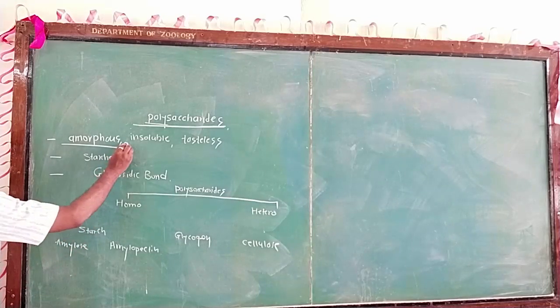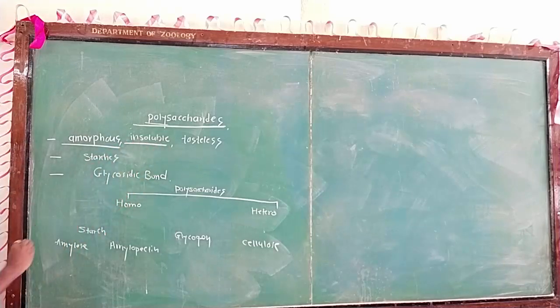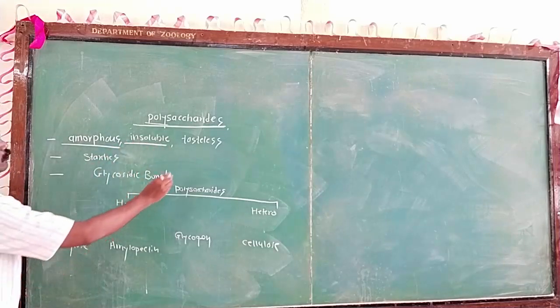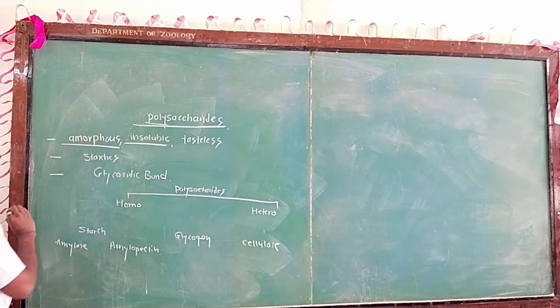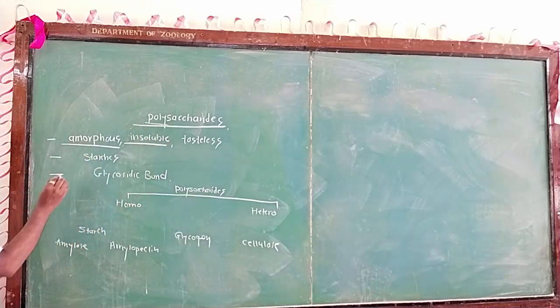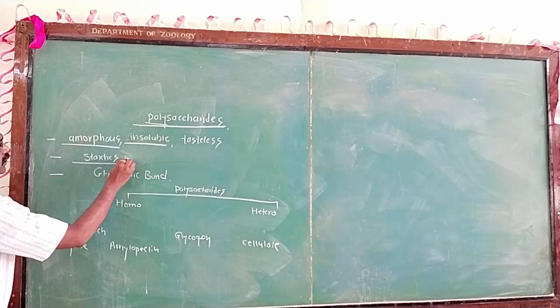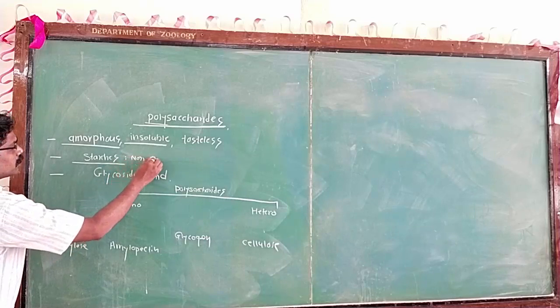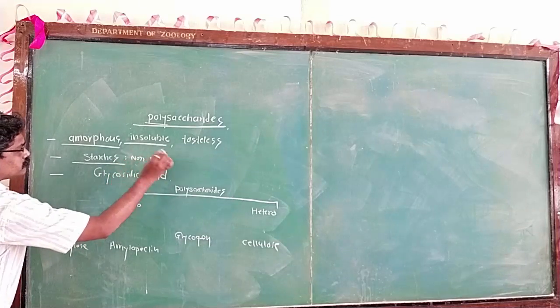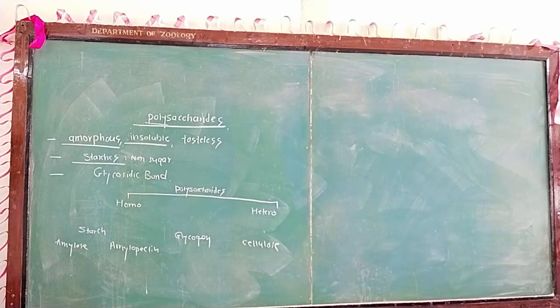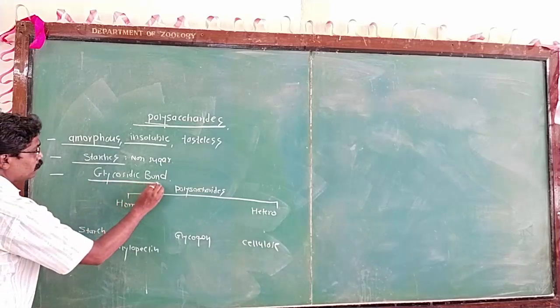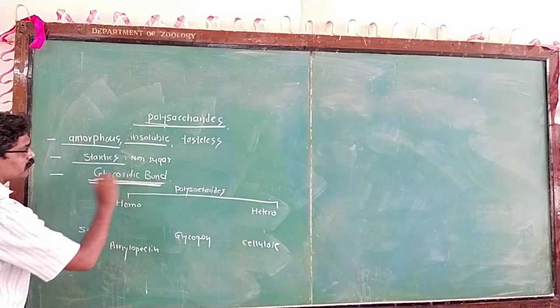Second, polysaccharides are insoluble in water, and they are tasteless. So polysaccharides are commonly known as starches or non-sugars. The monosaccharides present in the polysaccharide are attached to each other by glycosidic bonds.